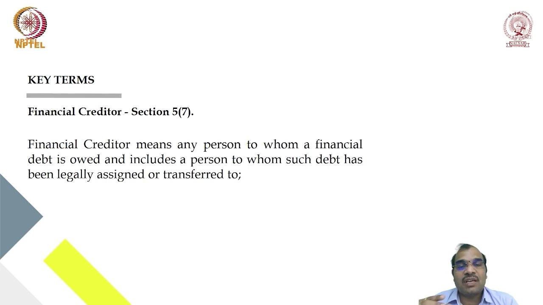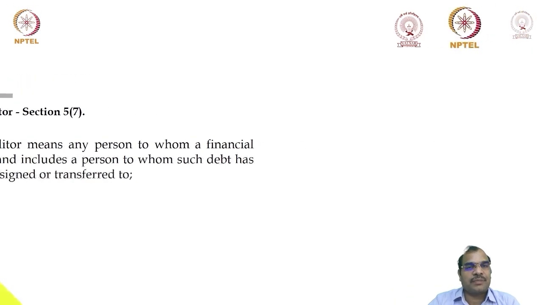Whenever I am transferring the right to receive the money to another person, such a transaction is called assignment. So if I am assigning my right to receive the money to another person, then such other person is called a financial creditor. That means any person who gave a loan to the company, or any person who is entitled to receive the money and transfers his right to another person, that is, assigns his right to another person, he is called a financial creditor.